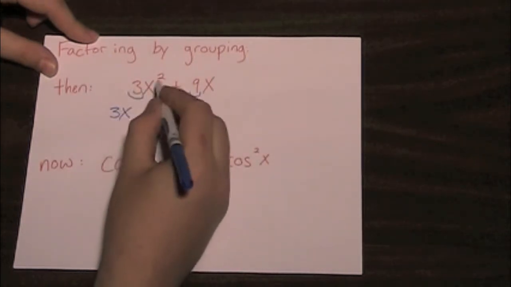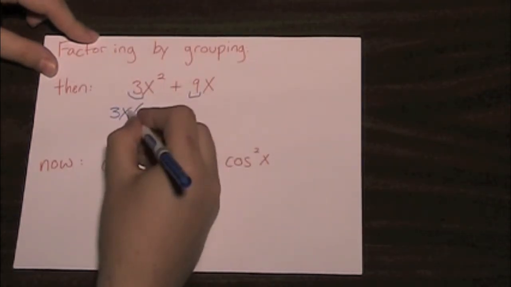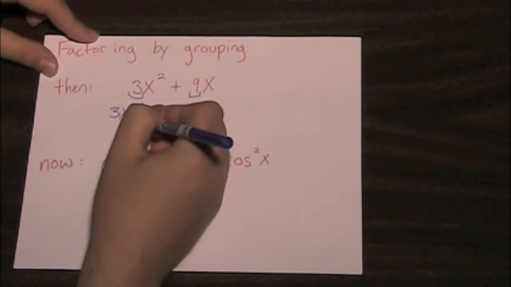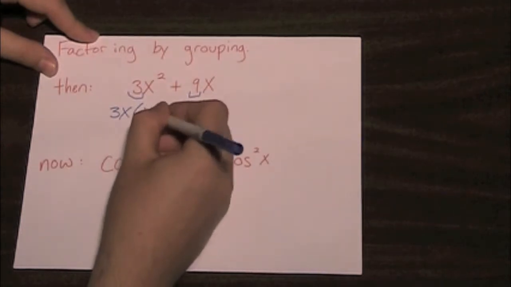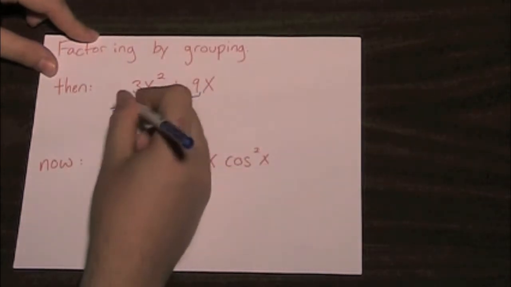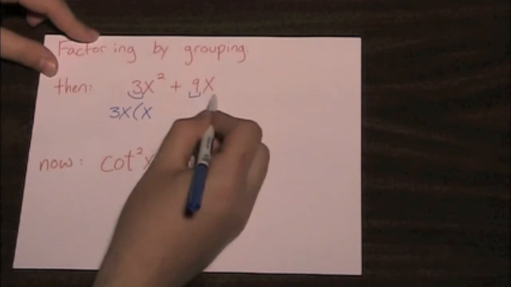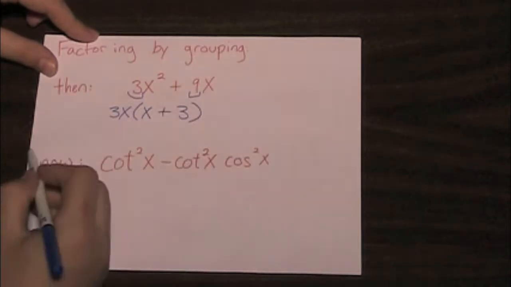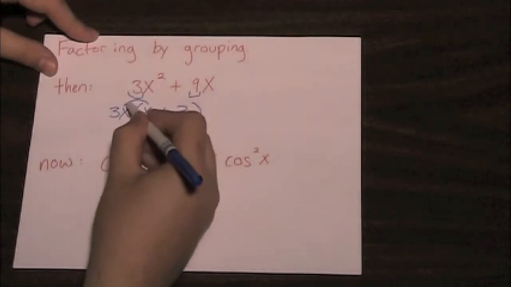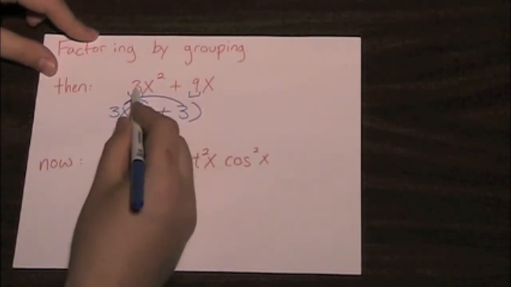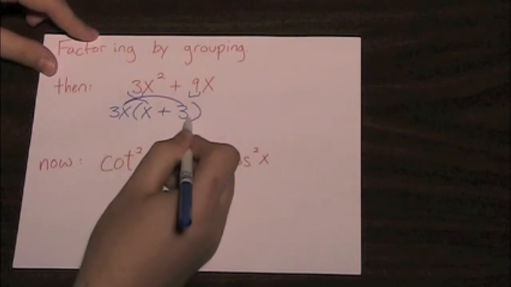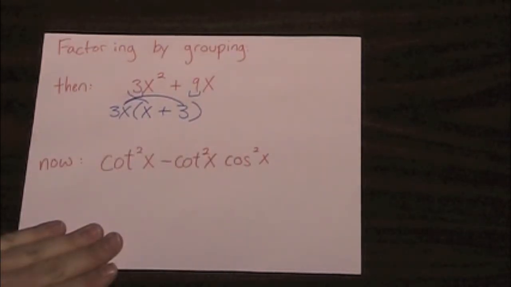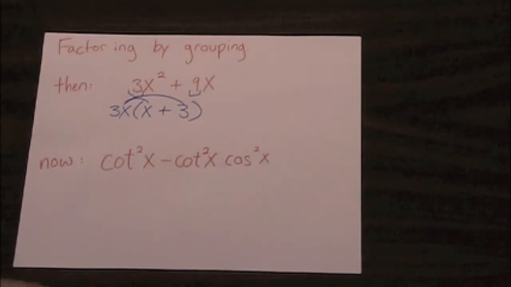If I divide 3x squared by x, so if I pull a 3x out of 3x squared, I'm left with just an x. If I pull a 3x out of a 9x, I'm left with a 3. You can verify this by distributing through. 3x times x is 3x squared. 3x times 3 is a 9x. We can do the same thing with trigonometric functions.